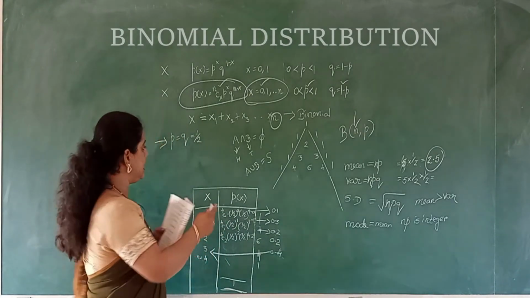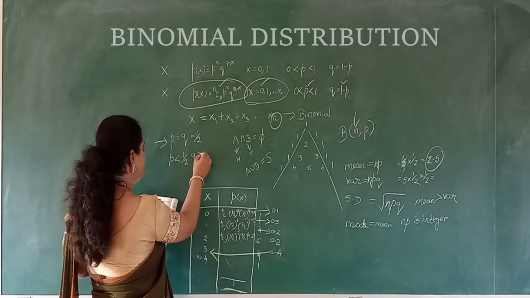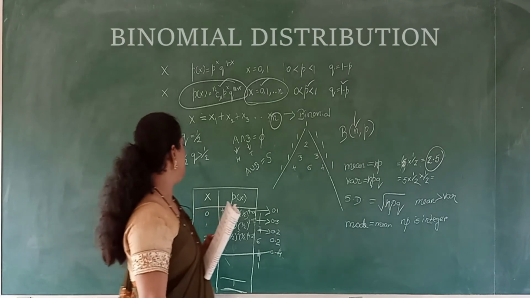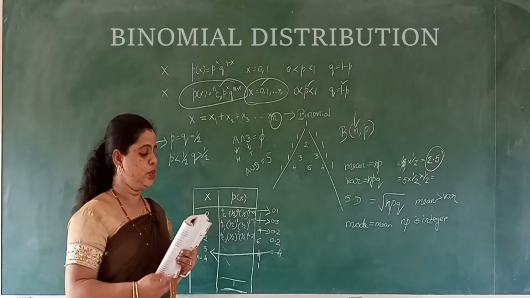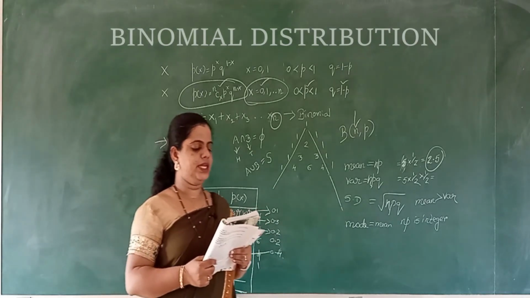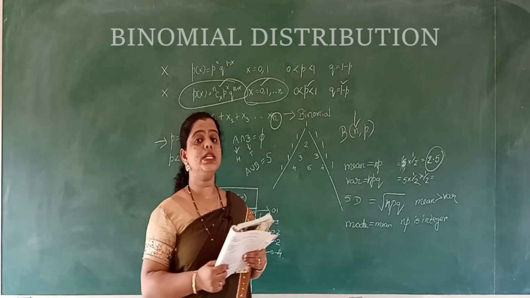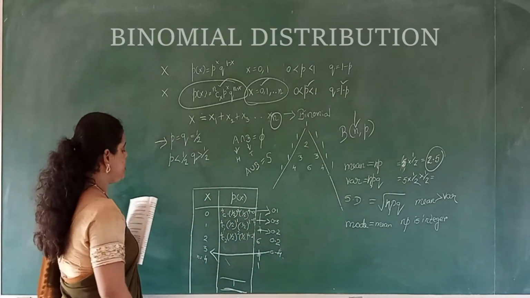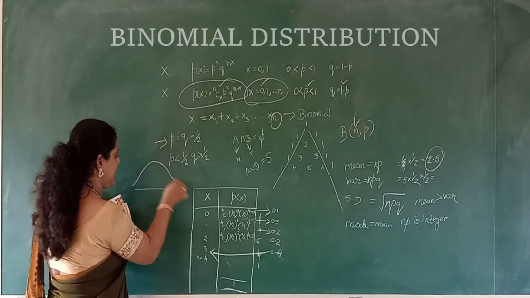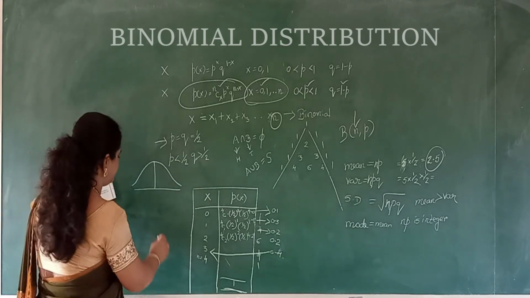If P is less than 1 by 2, or Q is greater than 1 by 2, of course P less than 1 by 2 means you will get Q greater than 1 by 2, that's why they have given OR, then the binomial distribution is positively skewed. Let me show you the symmetrical distribution for this. Symmetrical distribution means it is equally distributed. This is the symmetrical distribution.